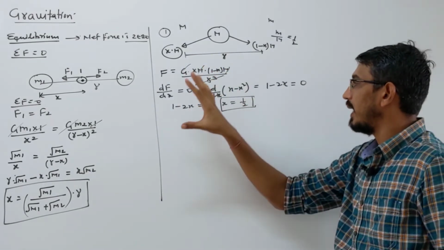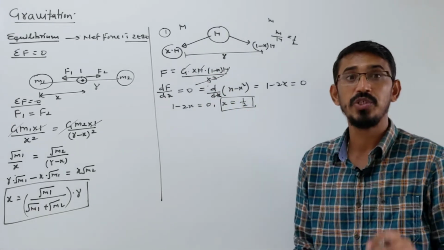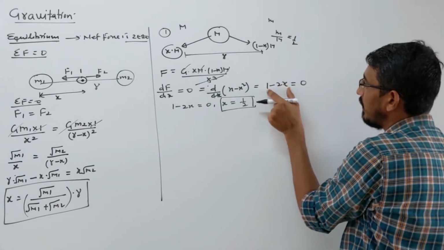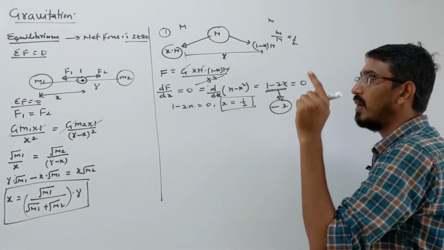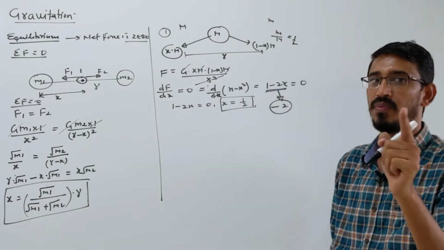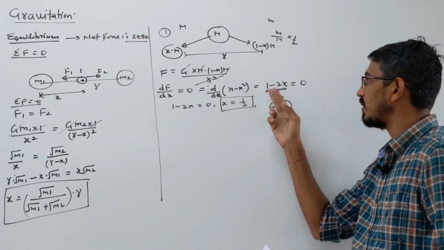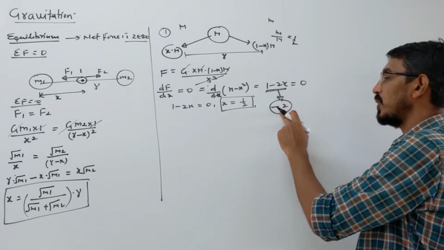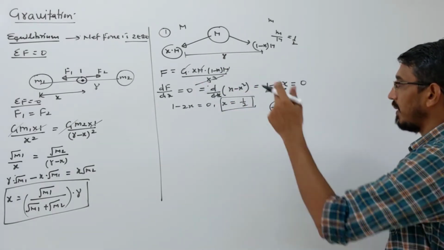Okay. Then I told you like here we get the condition. We got that at this x value, force will be maximum. Then you check whether it's really maximum or minimum. For that I told you, you have to double differentiate this. So again differentiate this term, what answer do you get? Differentiating, you get -2. When the double differentiation is a negative answer, that value is called maximum, right? Hope you remember from work, energy, power, I told you all these things. The double differentiation of this is coming negative, which means that value is really maximum. Suppose this answer becomes positive, then that value is called minimum. Correct? Okay. So this is very important for us.